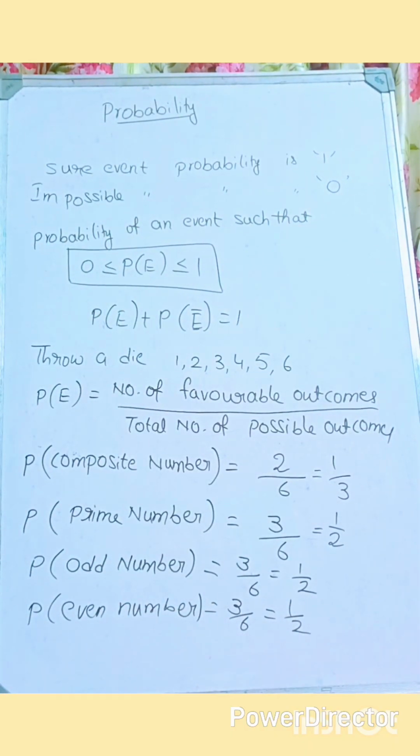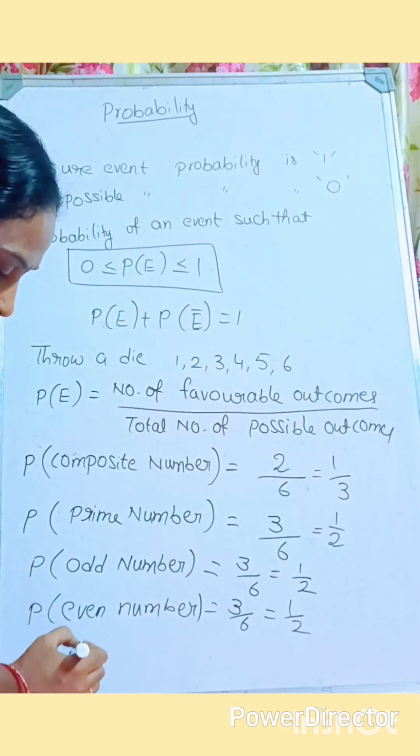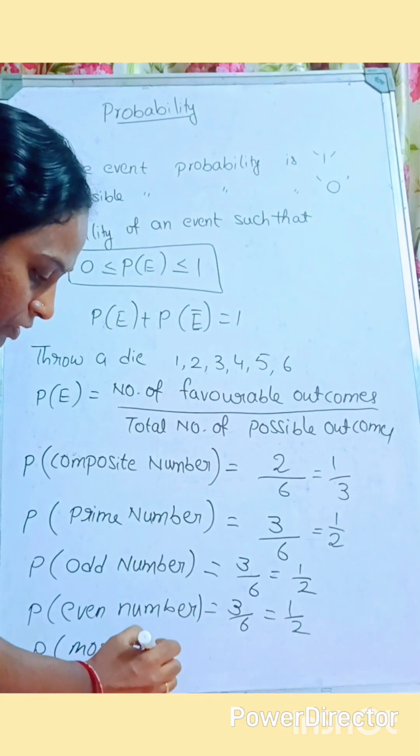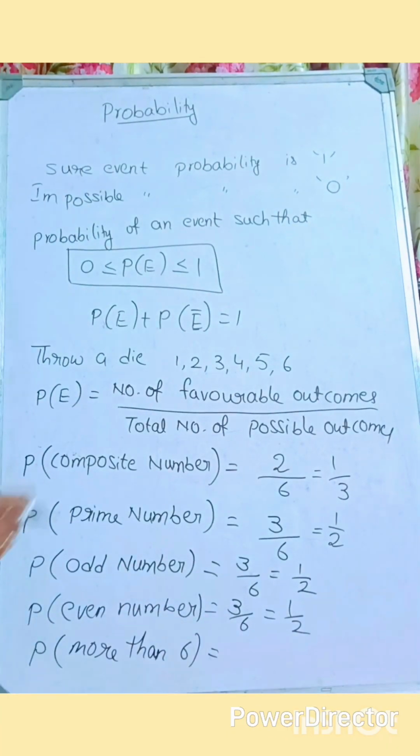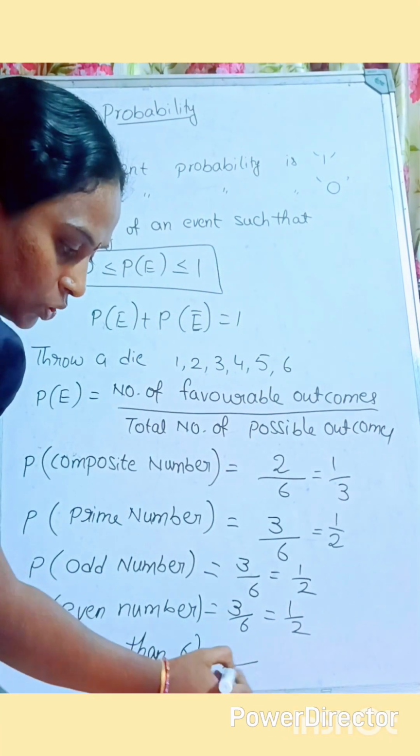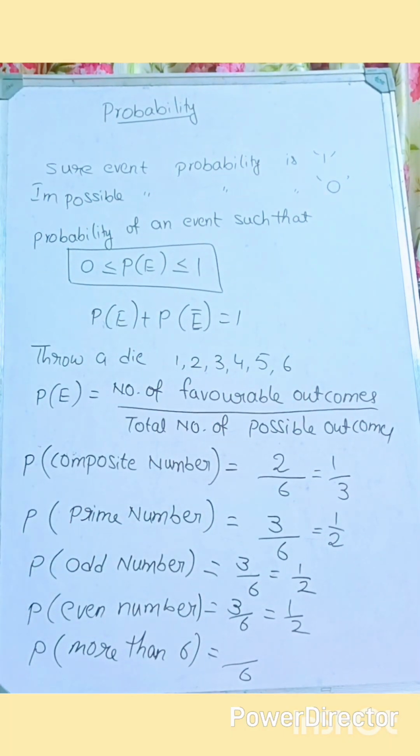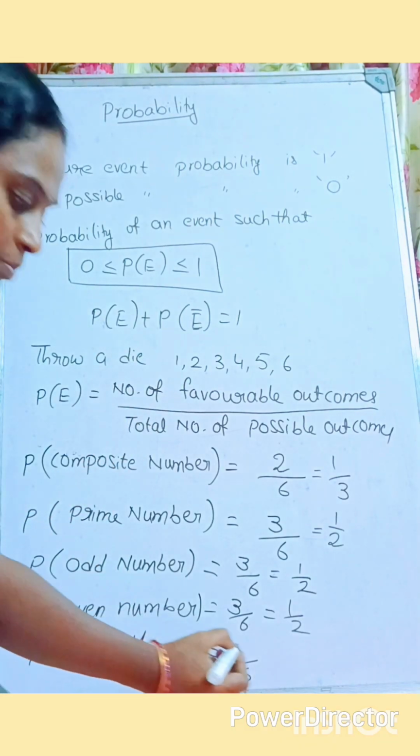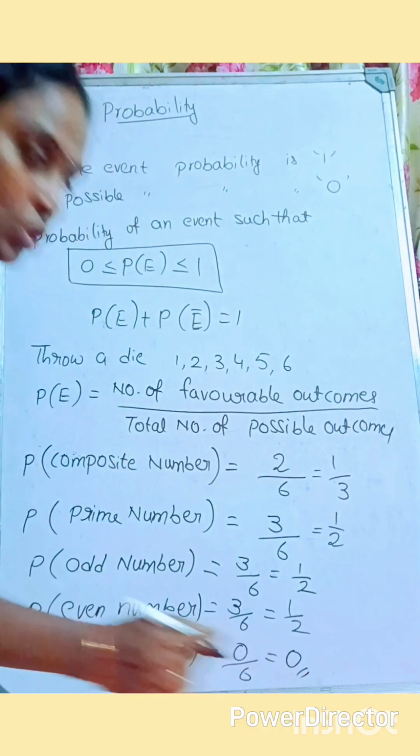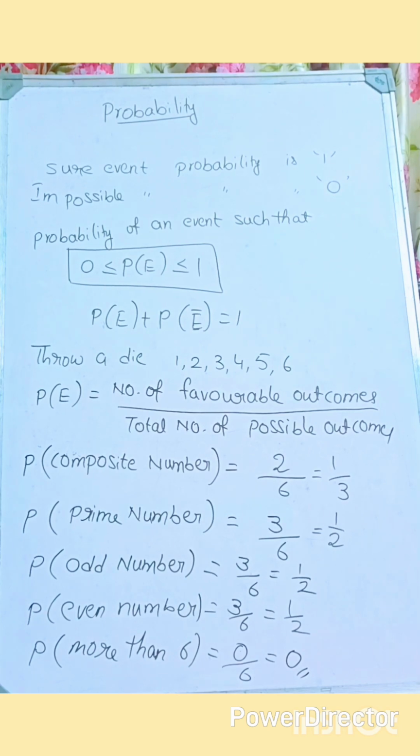Let's see one more question. Probability of getting a number more than 6. What is our question? More than 6. How many outcomes are possible here? Actually here, the total number of outcomes is 6 only. More than 6, is there any possibility? No possibility. That means the number of favorable outcomes is 0. 0 by 6 is what? 0 here. I hope you understood about throwing a dice.